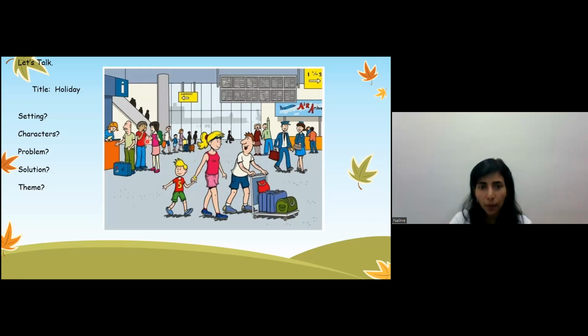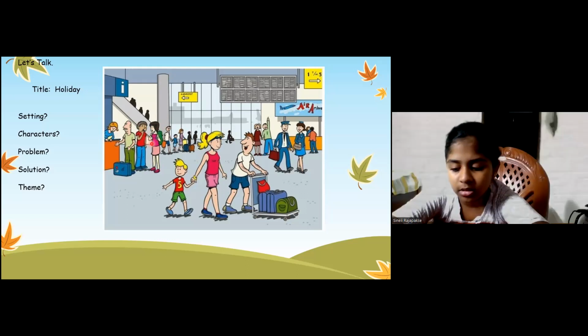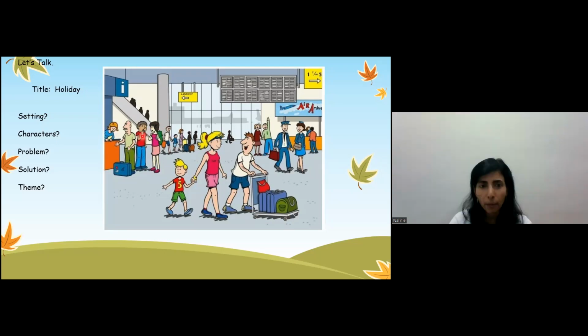What do you think they are doing? They're talking. They are whispering behind this man. So what do you think the problem could be? Any idea, children? Why is the man looking like that?